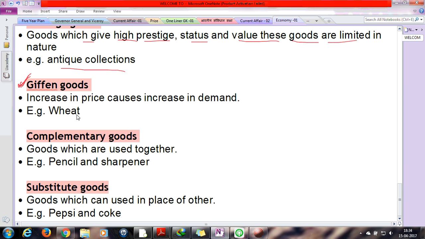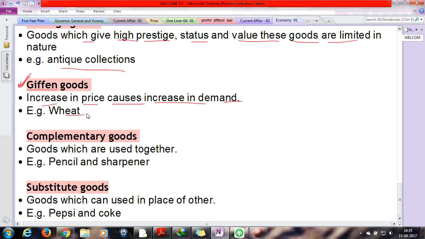Okay, so an increase in price causes an increase in demand. Yes, if the price is high, then the demand is high also. Okay, for example, wheat, salt, these are the goods.